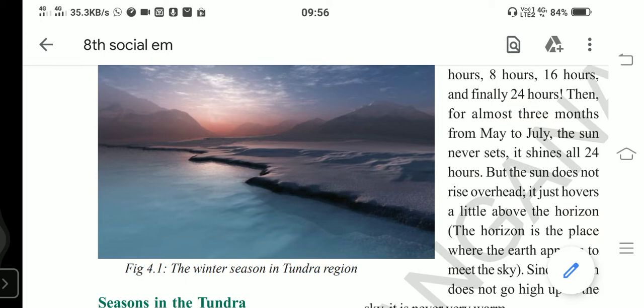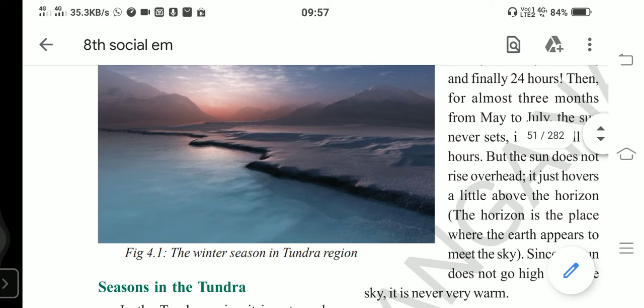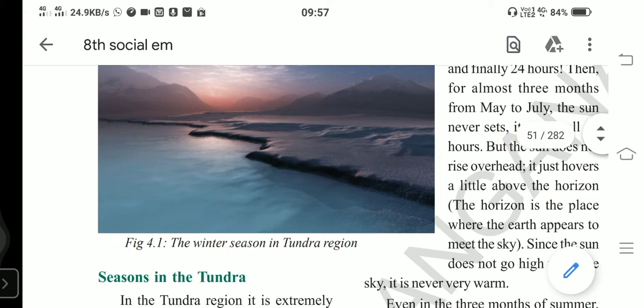Due to this severe cold and darkness, all the plants die here. What is needed for plant survival? Sunshine is needed. As there is no sunshine, the plants die. So there is a special type of vegetation we find in the tundra region.